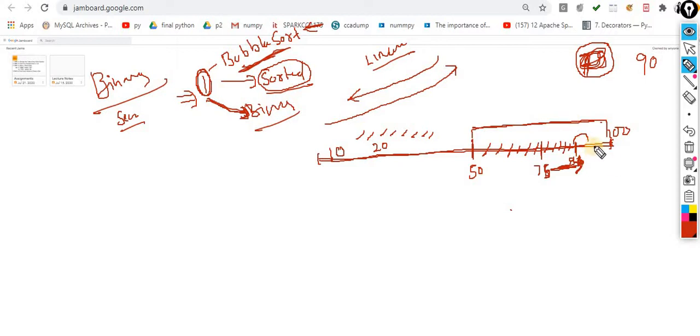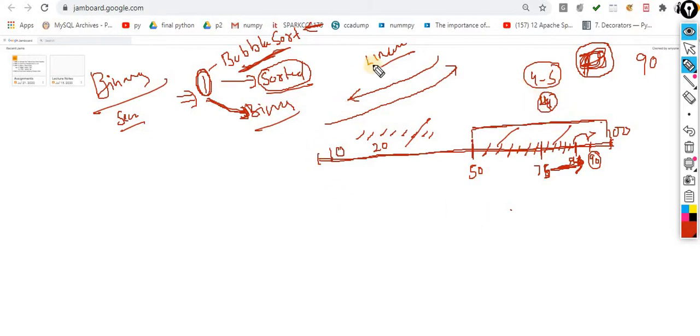I again calculated the mid, and one day your mid will become the item. Rather than doing 100 iterations, I did the same thing with 1 iteration, 2 iteration, 3 iteration and 4 iteration. Approximately, not exactly 4, it can be 4 or 5. I did the same thing with 4 or 5 iterations.